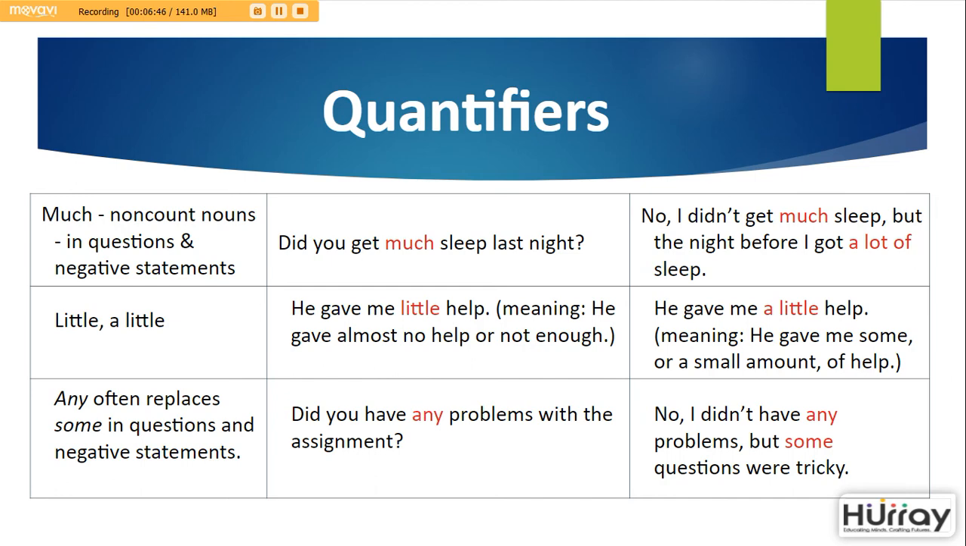Any. Any often replaces some in questions and negative statements. Did you have any problems with the assignment? No, I didn't have any problems, but some questions were tricky.